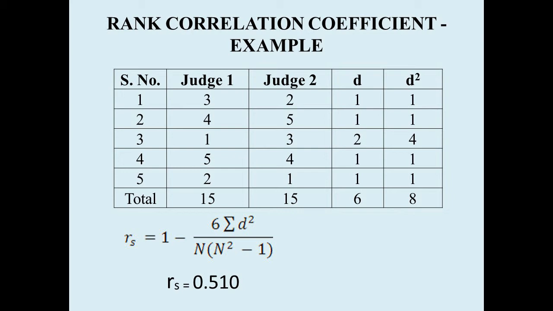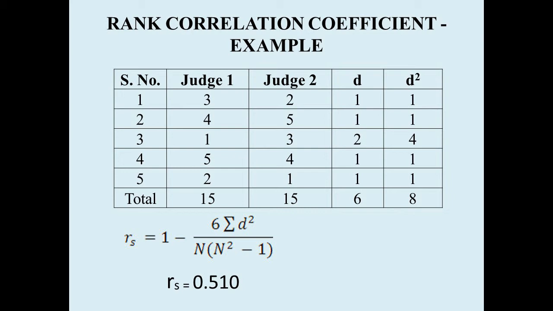So the two judges have given ranks to the 5 candidates. Now we are taking the difference in the ranks given by the 2 judges. For the first candidate, 3 minus 2, the difference is 1. For the second candidate, the difference is 4 minus 5, that is 1.